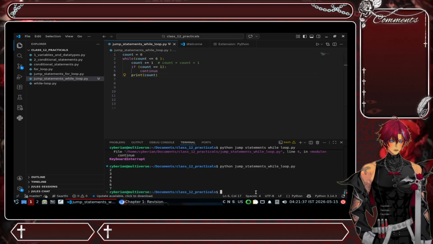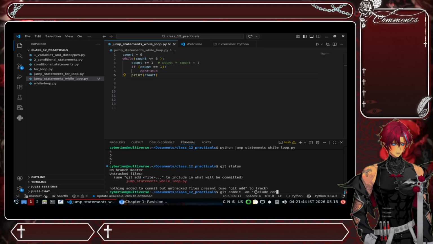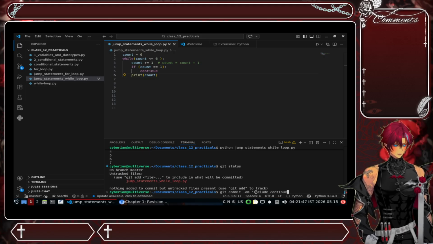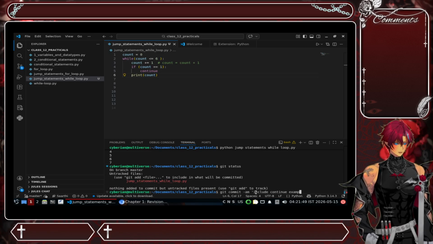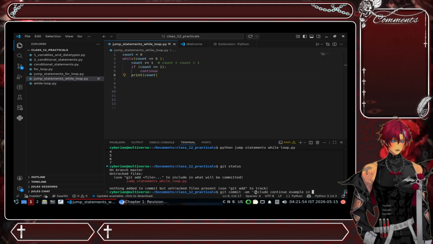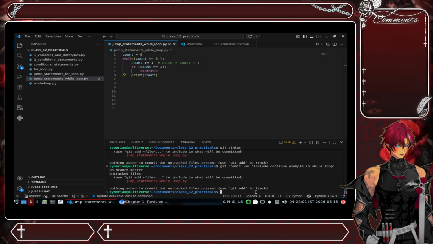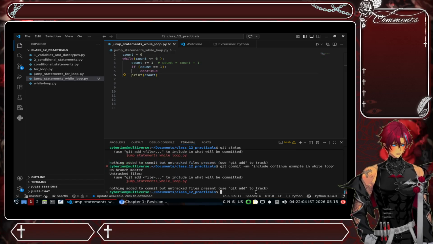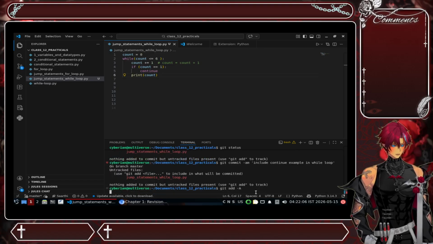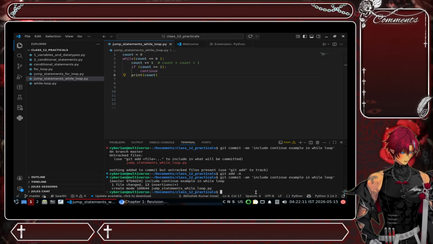Okay, so let me just commit this one. Include continue example in while. Okay, I haven't added the files, obviously. Right. This is done.